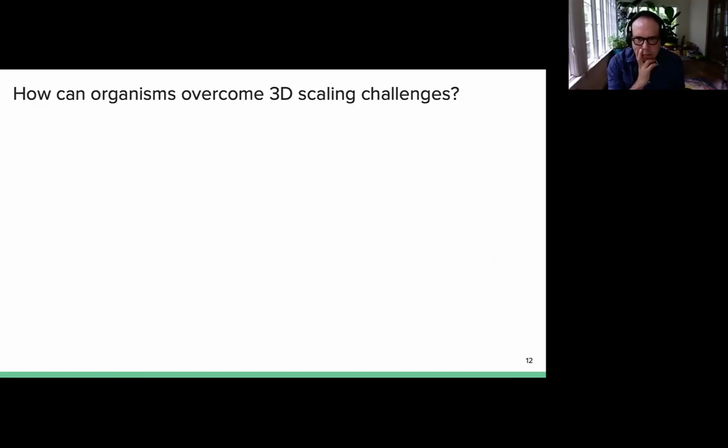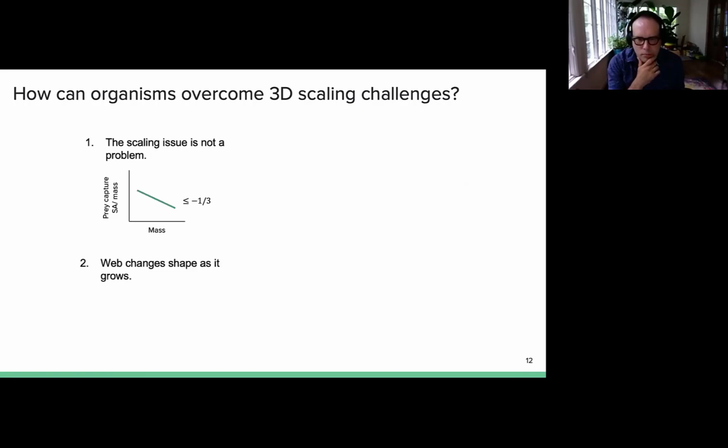So you might be asking yourself, how can organisms overcome three-dimensional scaling challenges? Well, one potential solution is that the scaling issue is just not a problem. Perhaps, for example, prey capture surface area per unit mass declines at a similar or a lower slope than metabolic rate per unit mass. On the other hand, perhaps webs change shape as they grow. For example, maybe the height to width ratio might increase as a function of the width, and the web elongates.